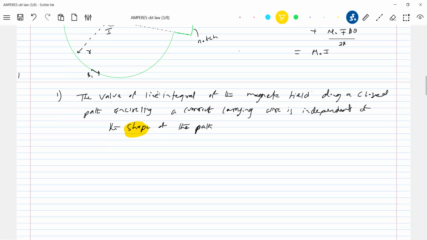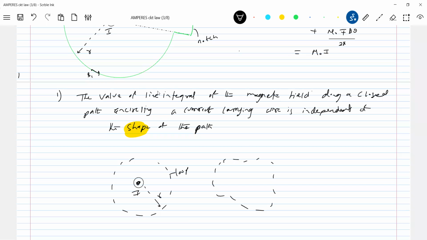Once again, what is the value of B dot dl if the path is a circle? There's a loop. Then another student, what happens? He will draw the loop like this, he will deform it. Then what is the current enclosed? Let it be I. It's a long wire again, not some current element. Then what is the value of B dot dl for both loops, loop one and loop two?